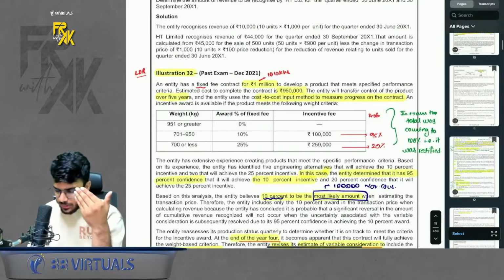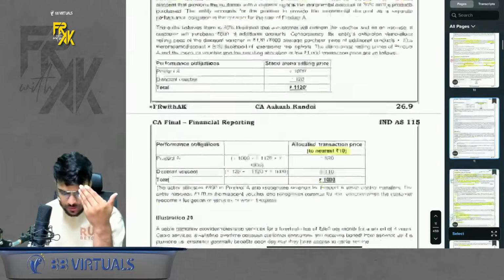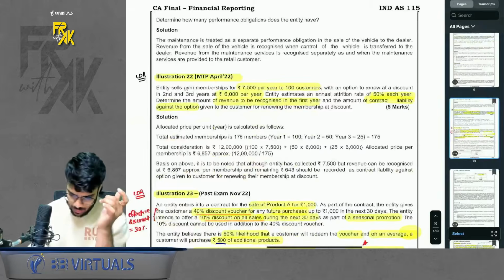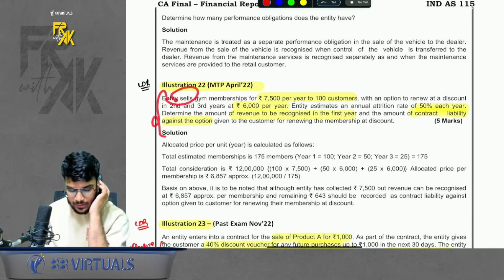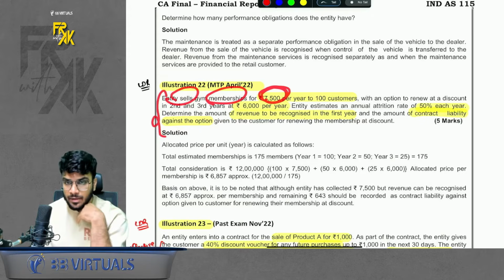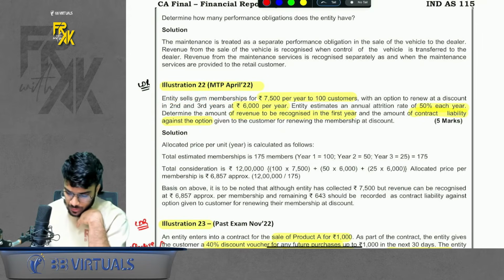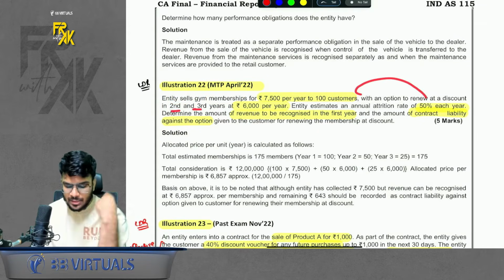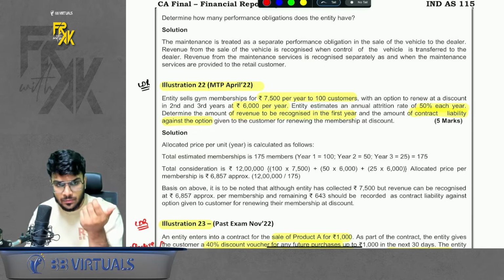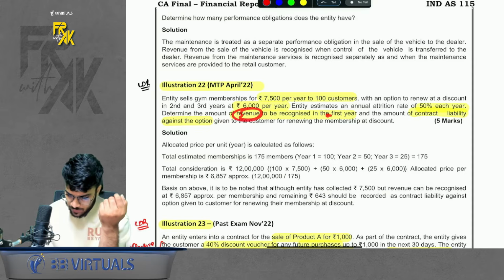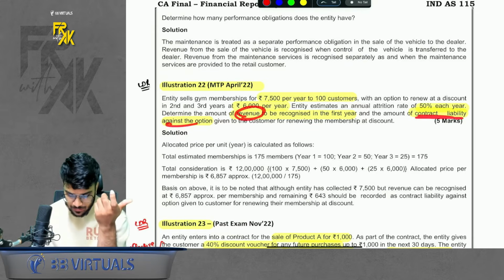See, I'm not revising all the questions, but I'm going to focus more on the questions which are crucial or which are tricky. Okay. The first of which is this membership question. It says that an entity sells gym membership for 7,500 per year to 100 customers. Okay. And if they renew in the subsequent years, you will charge only 6,000 per year. Attrition rate is 50%. That means 50% of consumers won't renew. Okay. Revenue in first year. We need to check how much is the revenue in the first year and the liability in the first year.